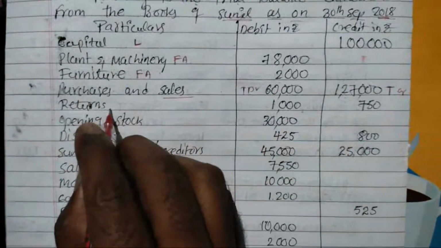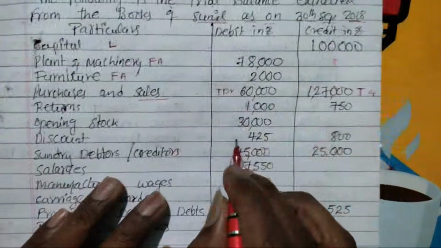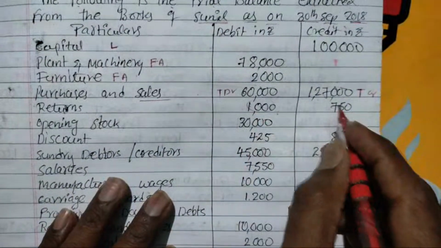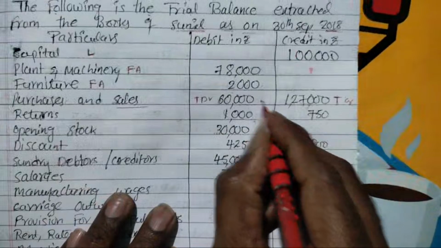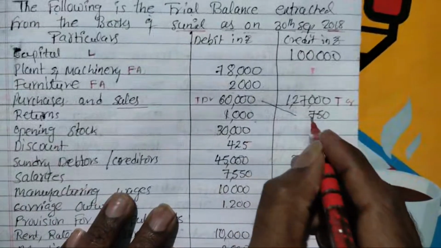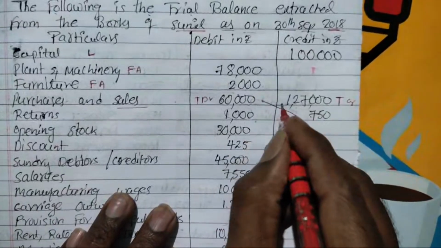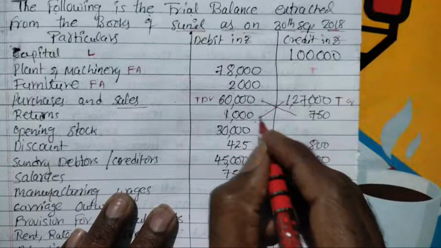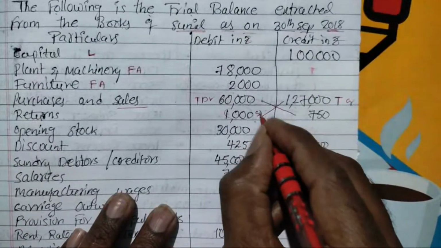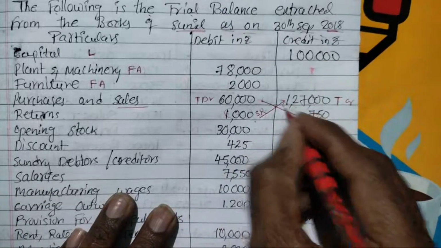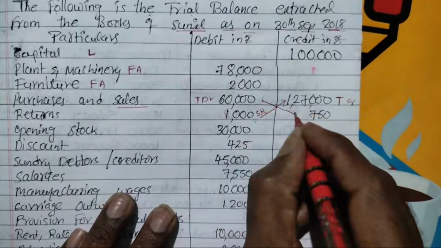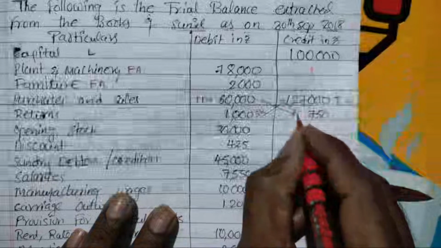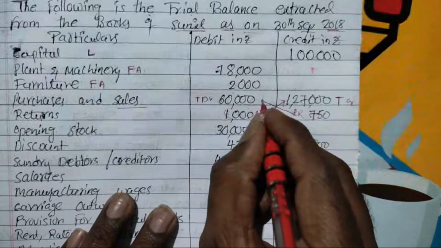Two returns are there, 1000 and 750. Credit side returns are related to purchases and debit side returns are related to sales. This is sales returns, 1000 will be deducted from sales, and this is purchase return, 750 will be deducted from purchases.